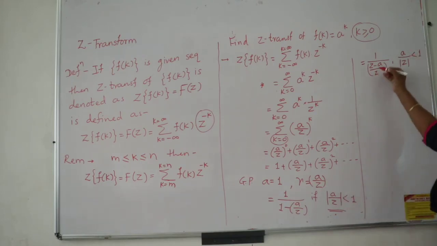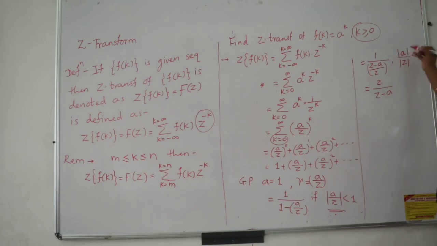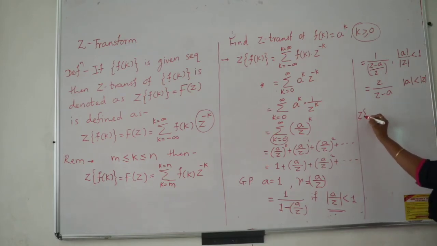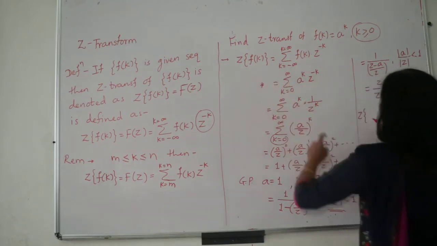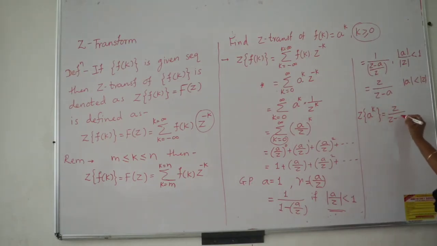And then here the denominator will go in the numerator, Z upon Z minus A, and for some time you may keep mod also. If you don't want to consider it positive or negative, you may place it like this. But this mod Z is a variable for us, so it should be in the numerator. So this is divided here, shift it here, so here mod A is less than mod Z, and therefore I will just mention I have derived the first formula, Z transform of f of k. What is f of k? A raised to k. This is nothing but Z upon Z minus A, where mod Z is greater than mod A.